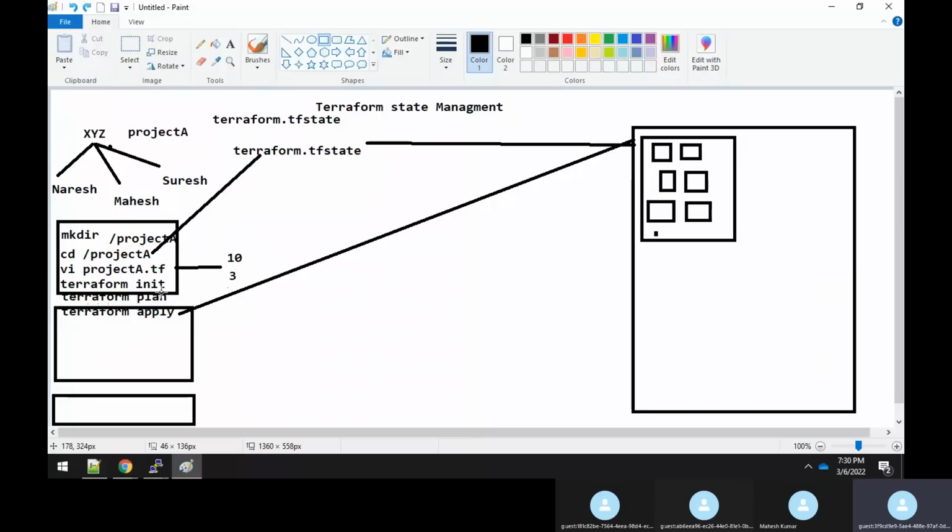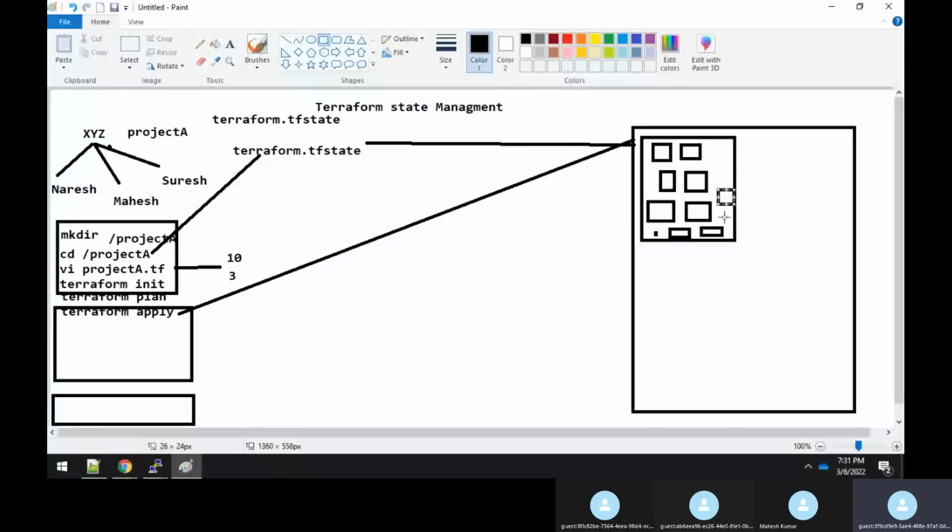So what will Terraform do? Whatever the difference is, it does a comparison of the project A.tf with the Terraform state file. The Terraform state file has the information about the 10 resources which already got created. But later the user, Naresh, has added 3 more resources. So Terraform apply will not change the existing resources; 3 more resources will be added.